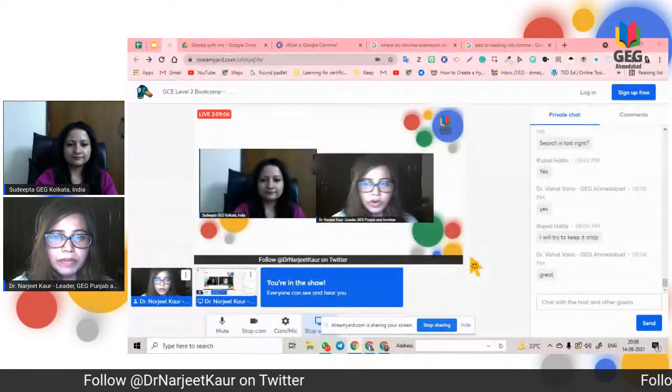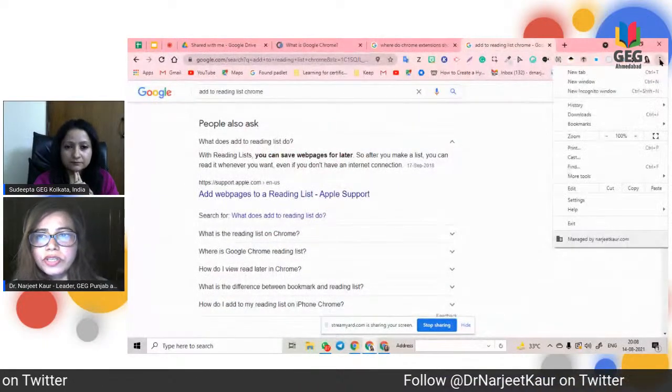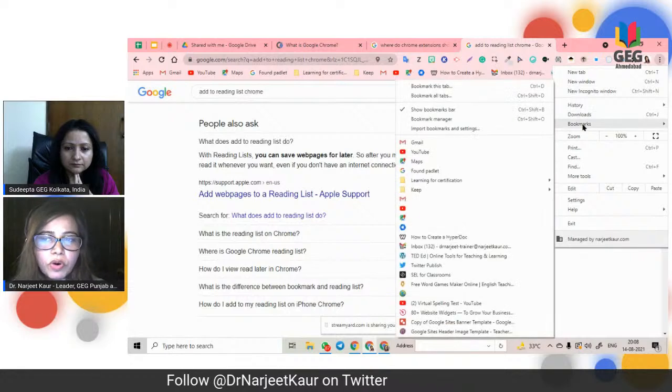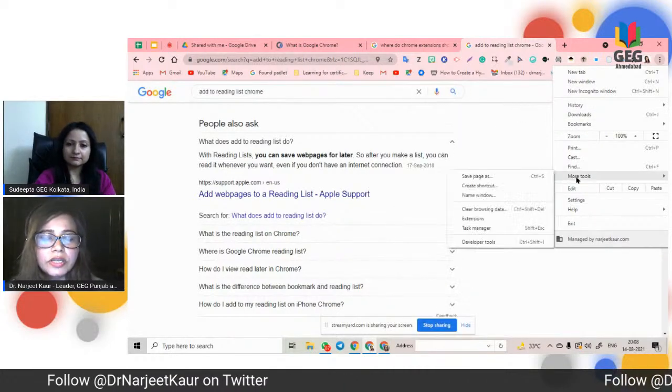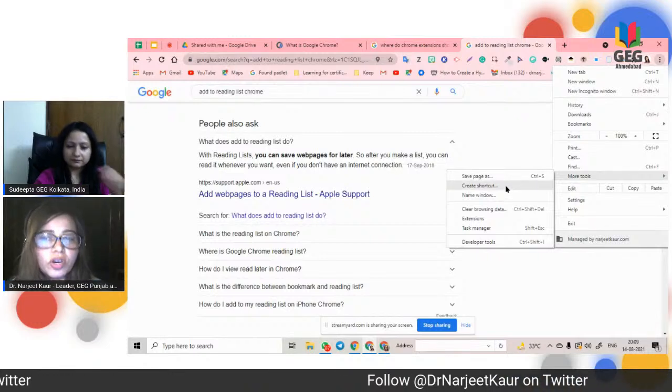So if you can pull up my screen here, here we are. We see that in these options, there are so many other options. You can see the history, the downloads, the bookmarks, and also the settings. In more tools, you can save the entire page. You can create a shortcut here.